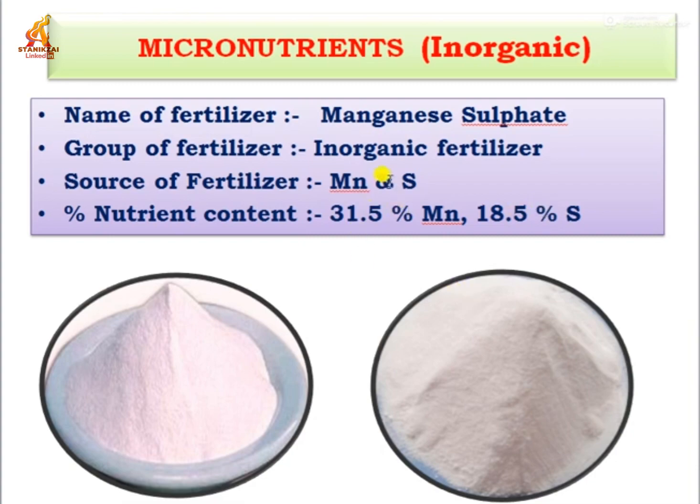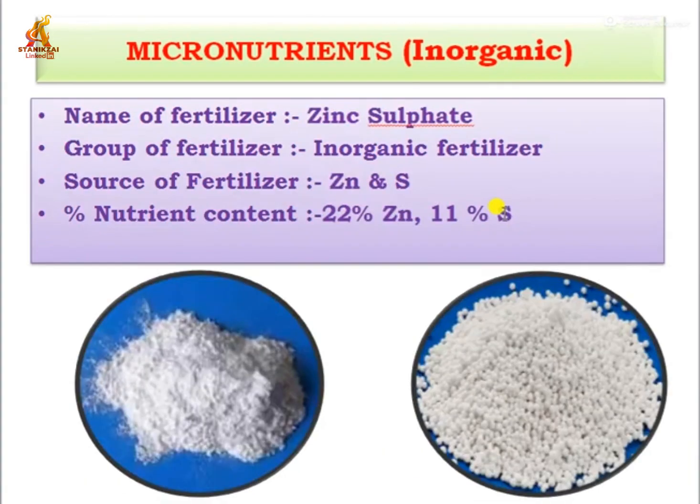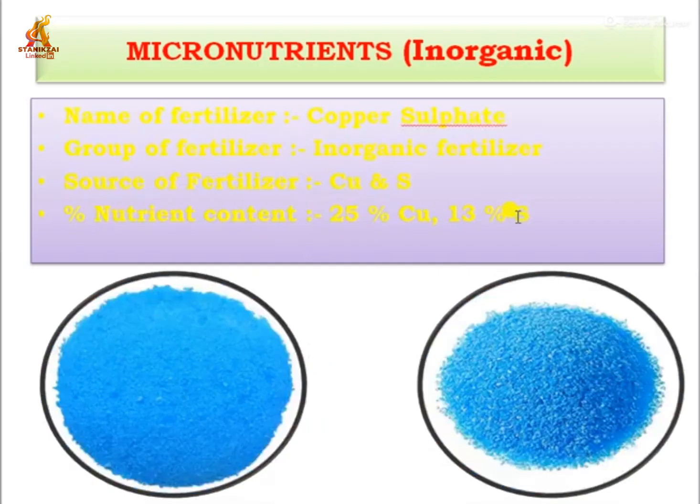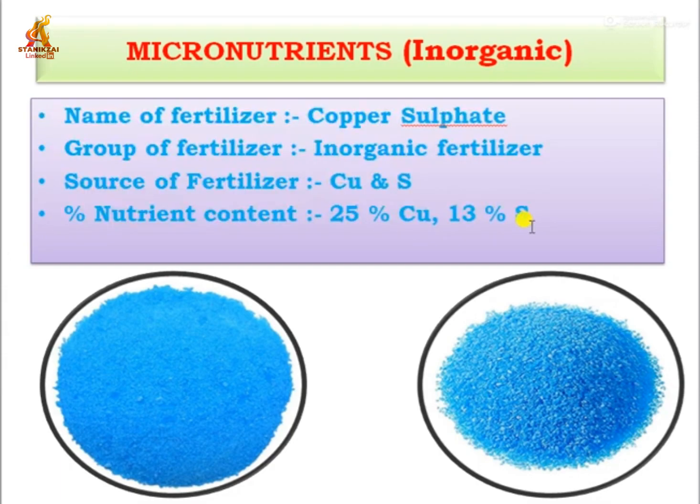Then manganese sulfate. This is a micronutrient, also coming under inorganic or chemical fertilizer. The source is manganese and sulfur. It contains 31.5% manganese and 18.5% sulfur. Then zinc sulfate. This is also a micronutrient inorganic fertilizer. The source is zinc as well as sulfur, and the nutrient content is 22% zinc and 11% sulfur. Then copper sulfate. This is also a micronutrient, coming under inorganic fertilizer. The source is copper and sulfur, and the nutrient content is 25% copper and 13% sulfur.